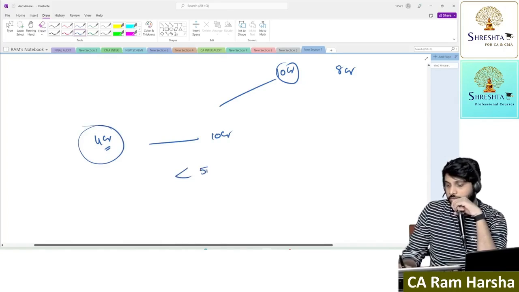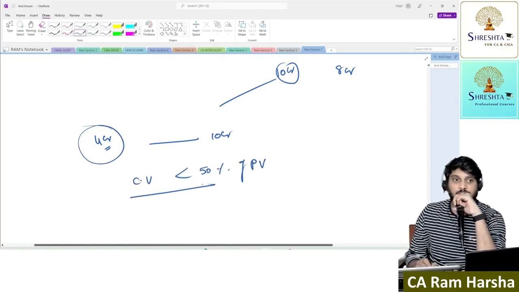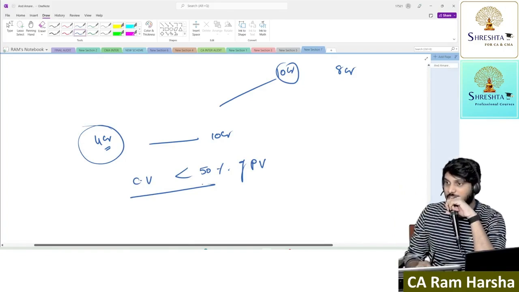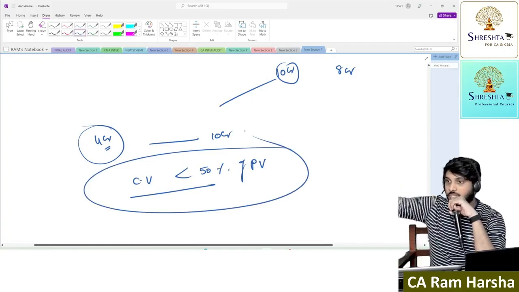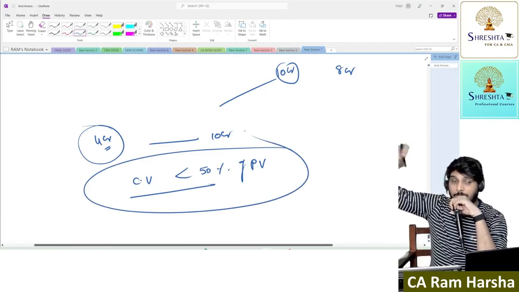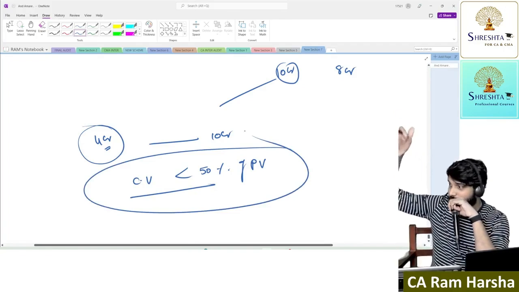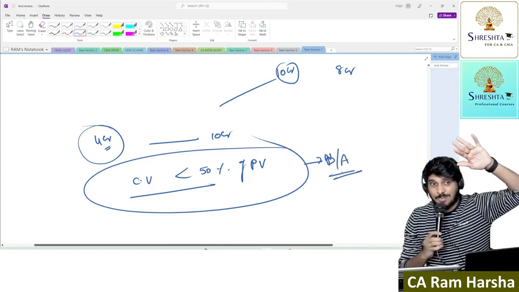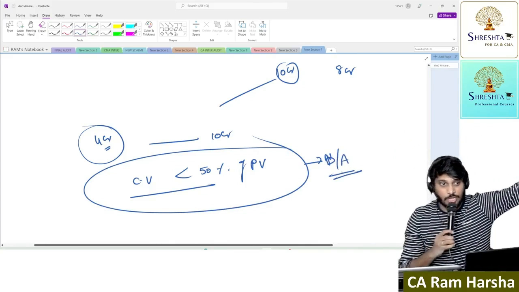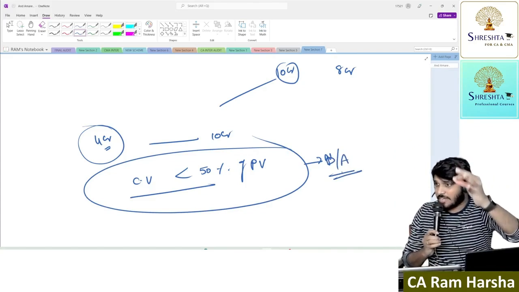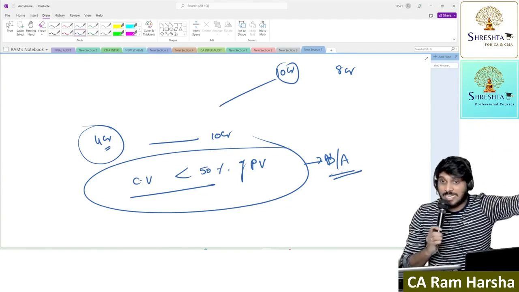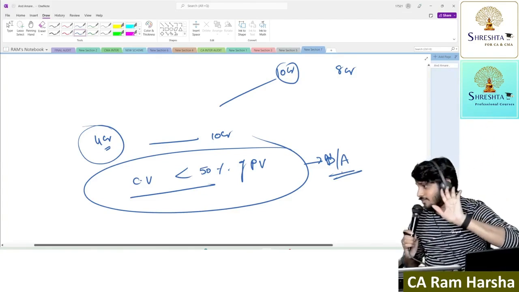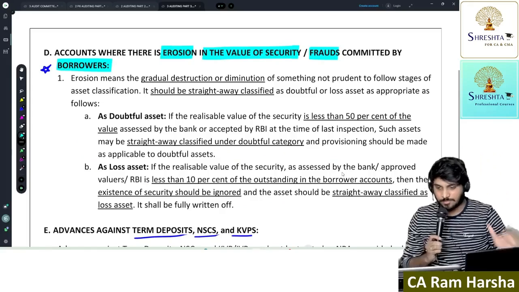Current valuation is less than 50% of the previous valuation. If the value of the security was less than 50% of the previous valuation, then also treat it as doubtful asset. If it is less than 10% of the outstanding loan, loss asset. If it is less than 50% of the value previously assessed, doubtful. That's it. That's a provision.